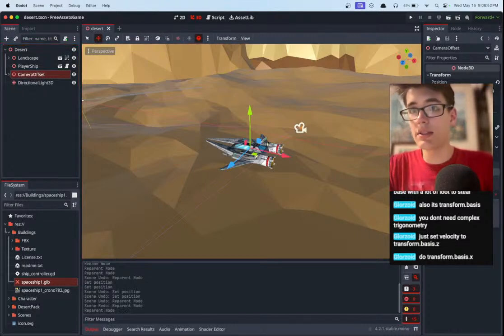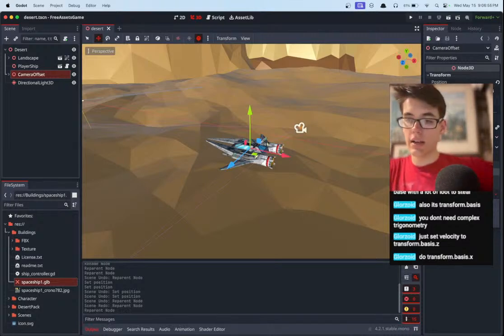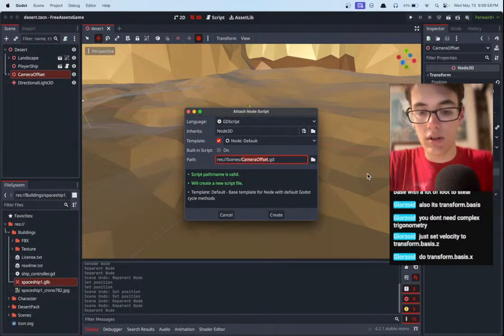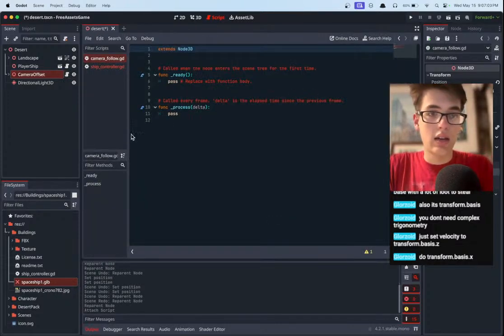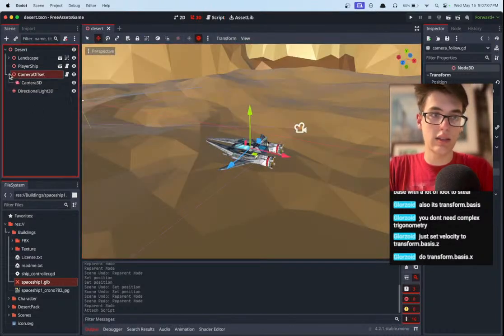Now, the camera offset, we add a script to it, and then that way, when that script follows the player, we'll call this camera_follow.gd. When this script follows the player, the offset will remain intact is the idea, since the camera's already offset by being a child of the script.